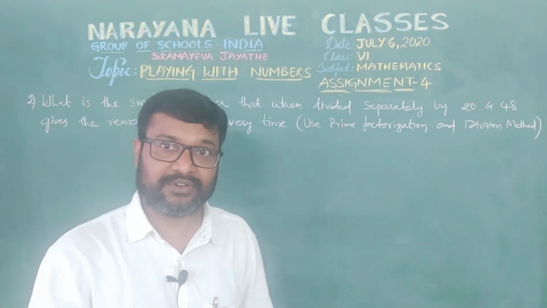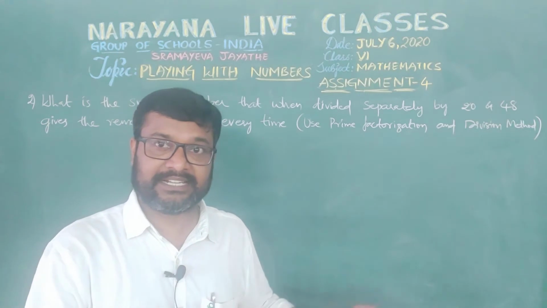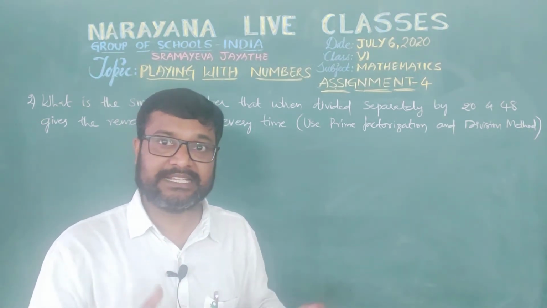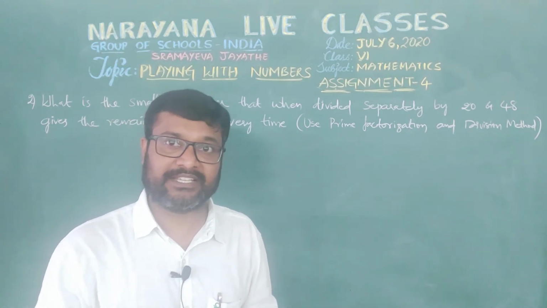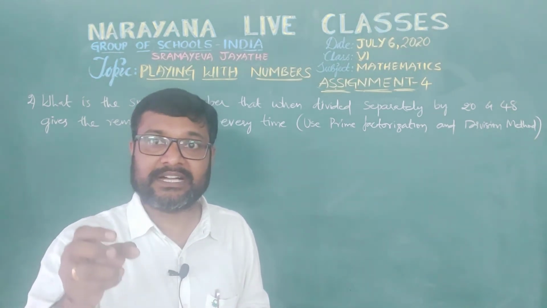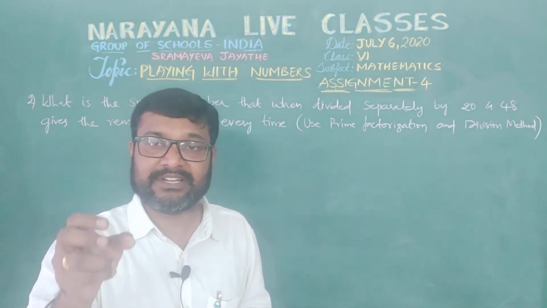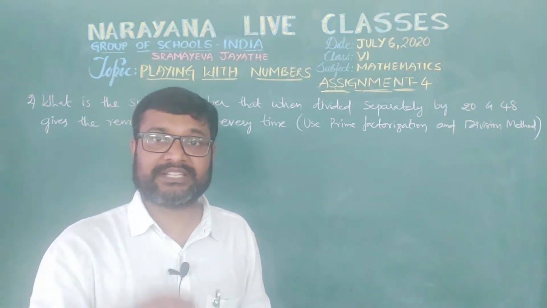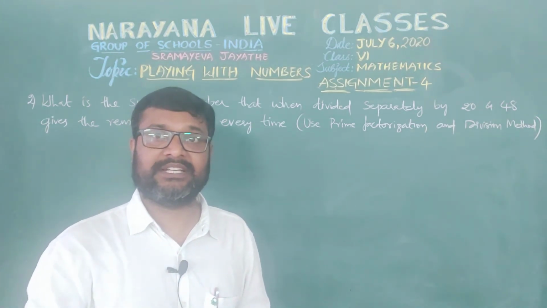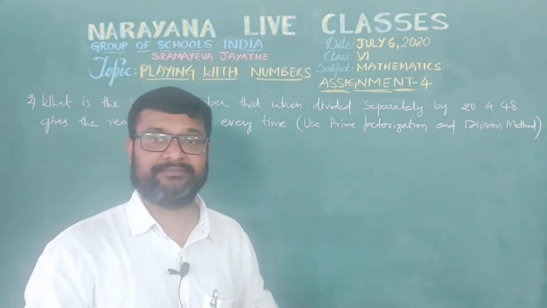If the remainder is 0, then it is exactly divisible by 20 and 48. But it is not exactly divisible by 20 and 48 because the remainder 7 is there. Means the extra number 7 is there, which is added to the dividend. That's why we are getting remainder 7 here.